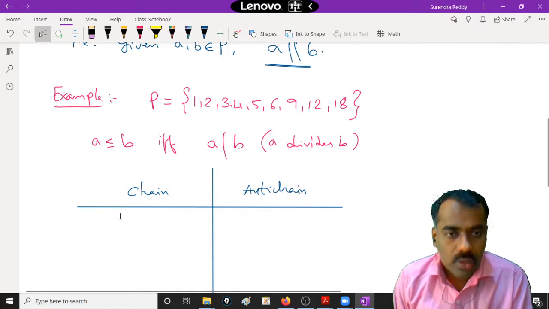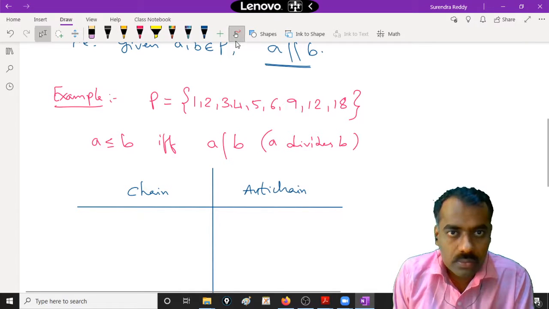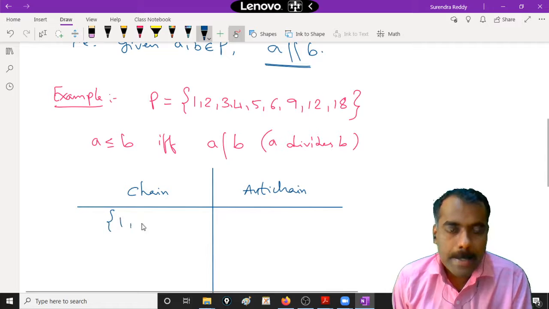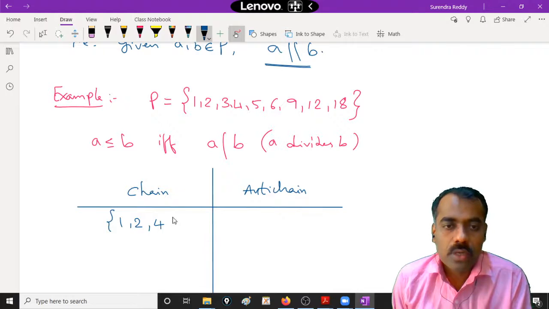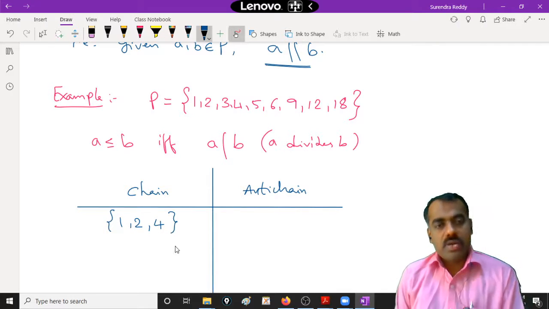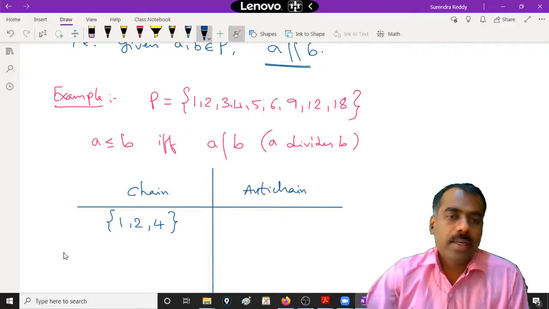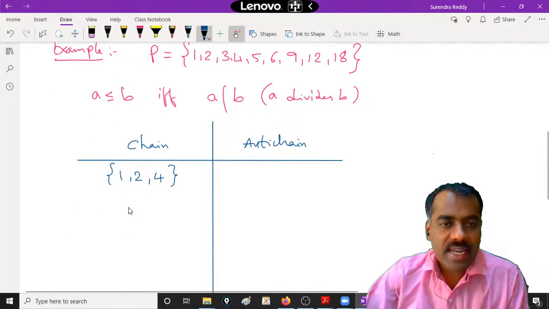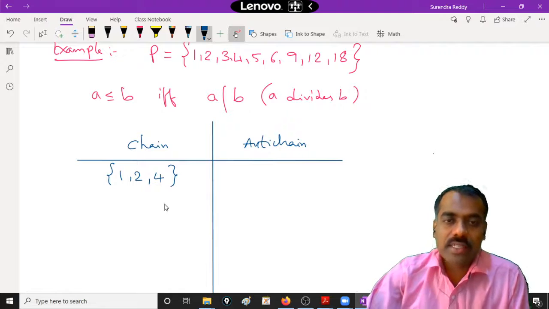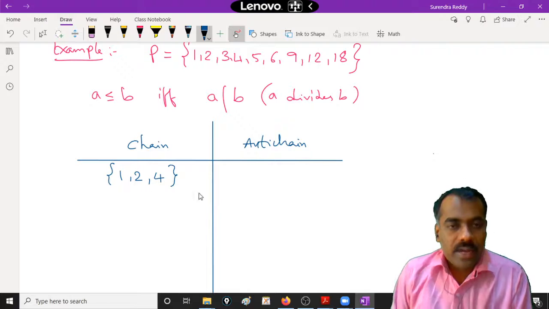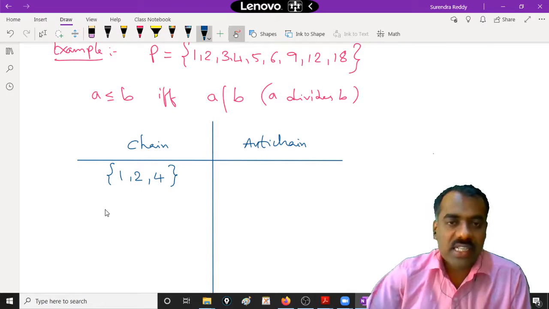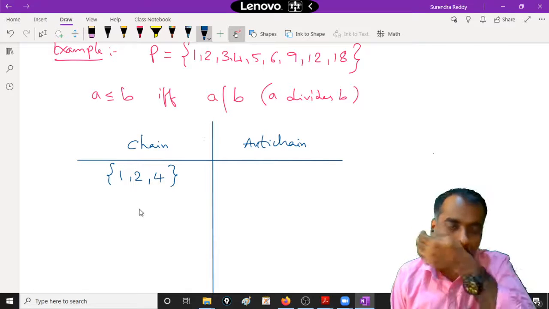1, 2, 4. Okay. So now clearly this is a chain or not? Everyone can see that this is a chain, because if you take any two elements, they are comparable. So we will try to write different chains. Then we will come to anti-chains, right?